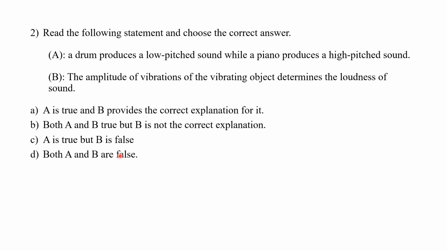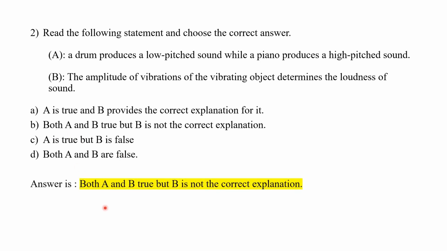The correct explanation for statement A would involve frequency. So, because both statements are individually true, but B does not explain A, the correct answer is both A and B are true, but B is not the correct explanation.